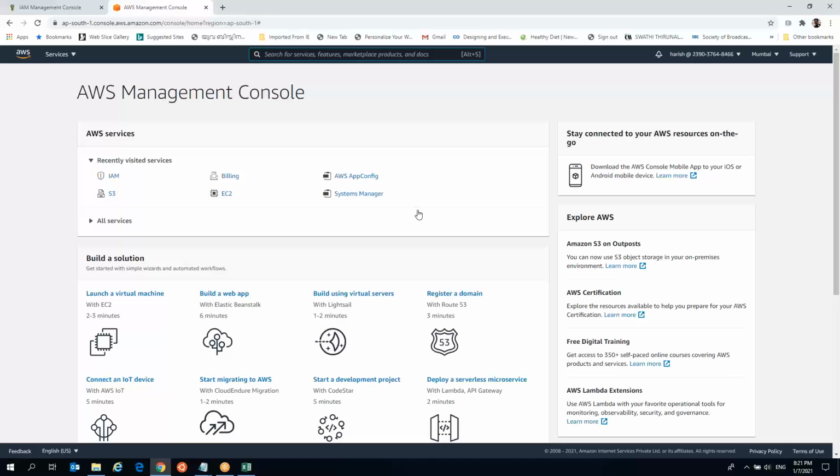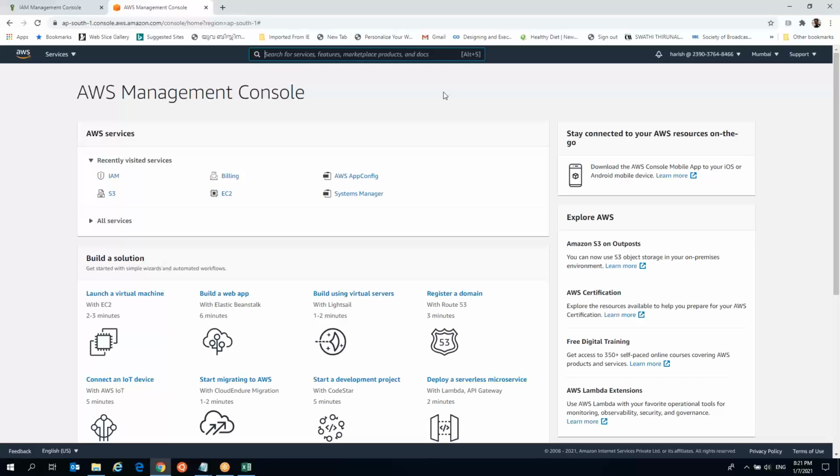So now a new AWS user, that is the IAM user, has got access to the AWS management console. You can see the name, sir, and the user ID is given on the right side. That is the format for the IAM user, where the name is followed by the user ID.